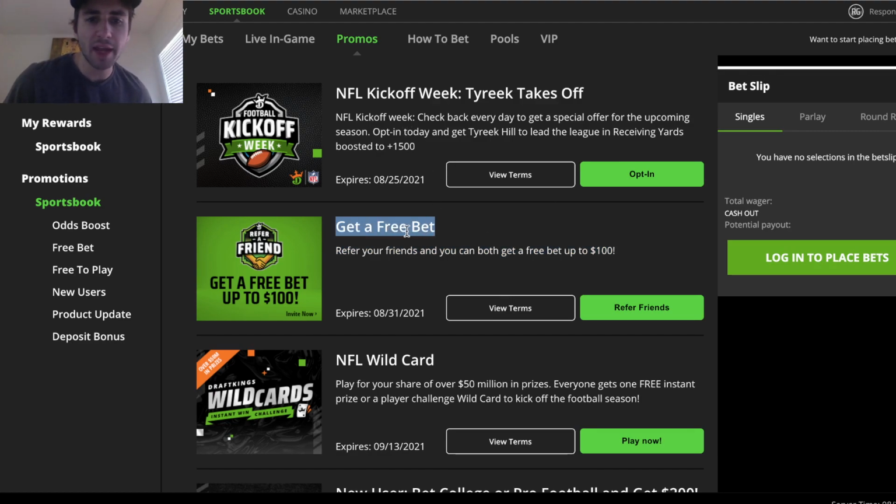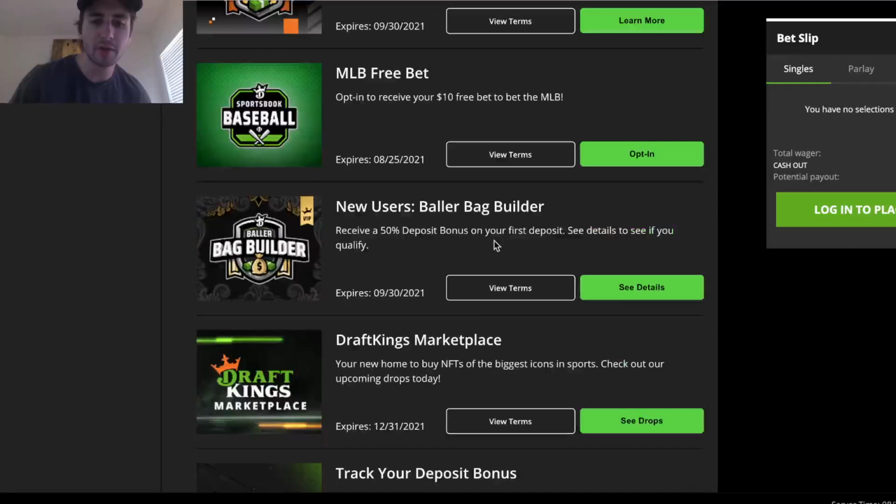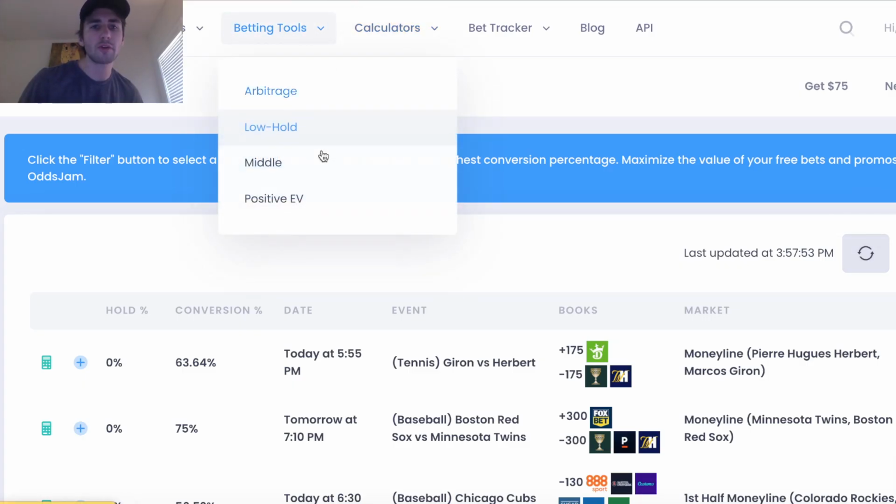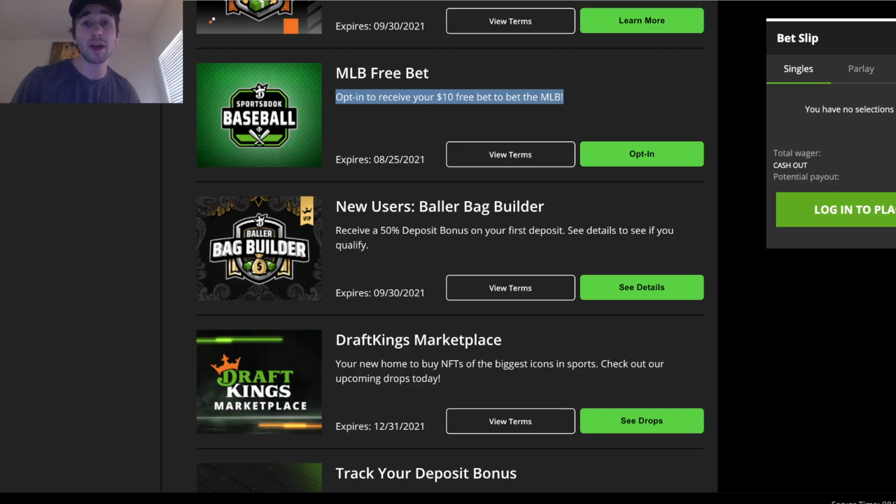Like here's DraftKings, you can see get a free bet, refer your friends and you both get a free bet of $100. MLB free bet, opt in to get a $10 free bet to MLB. Free bets, they're not the same thing as cash. So there's a different strategy for using free bets optimally. And this is a 100% free feature on OddsJam. You're just going to want to go to low holds. But first, let's talk about what is a free bet.